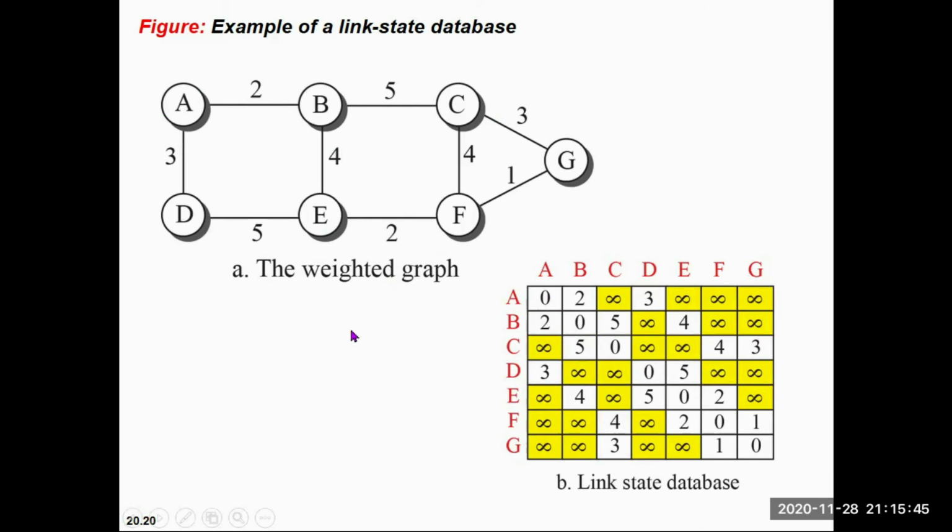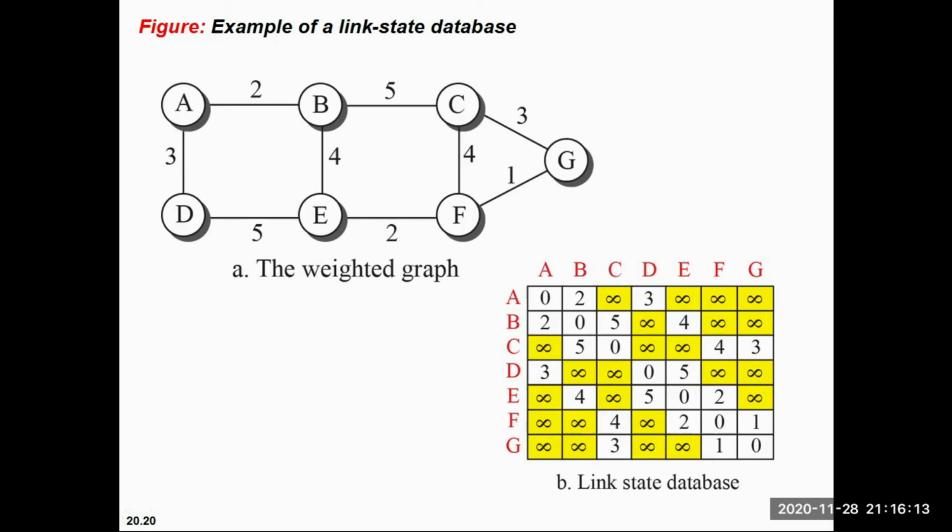If it is not directly connected with the source, the cost will be infinite. A is directly connected with D with a cost of 3. So overall you need to find this matrix, which is known as the link state database. This is the way the link state routing protocol is followed.